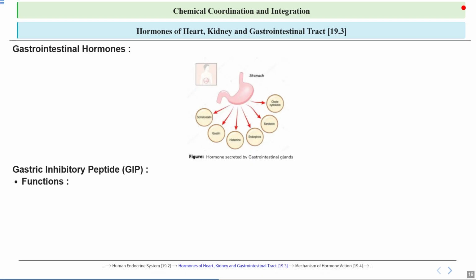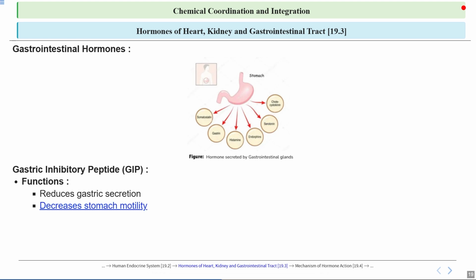Talking about its function, it reduces gastric secretion. It refers to the role of certain substances or processes in the digestive system that help decrease the amount of acid and enzyme produced by the stomach. This is often related to the action of antacids or the hormone secretin, which signals the pancreas to release bicarbonate to neutralize excess stomach acid, thereby reducing gastric secretion and preventing conditions like indigestion or ulcer.